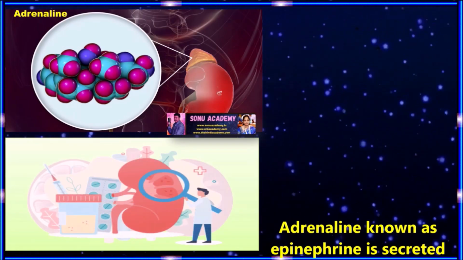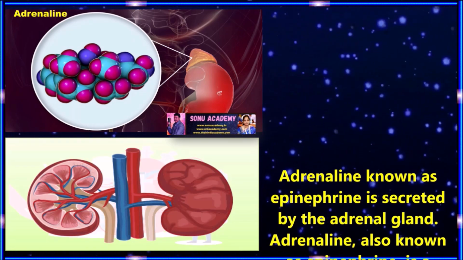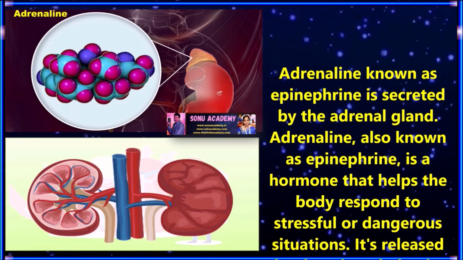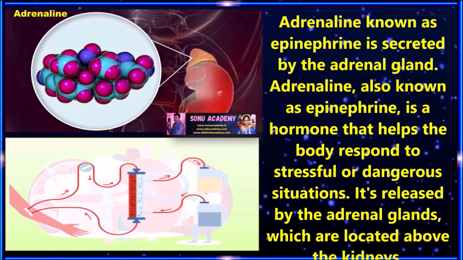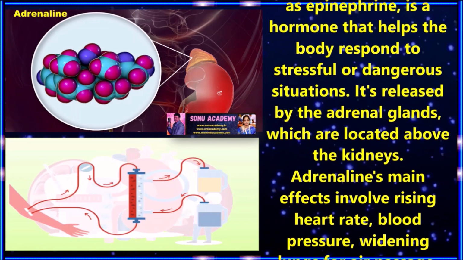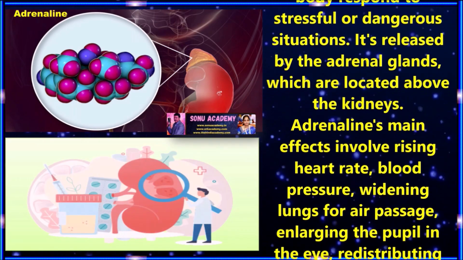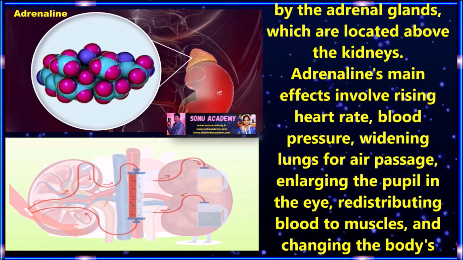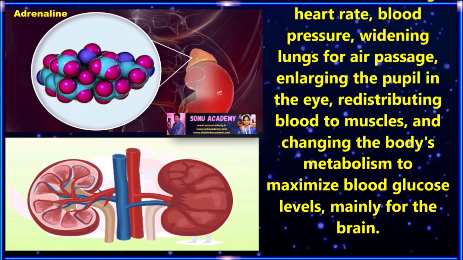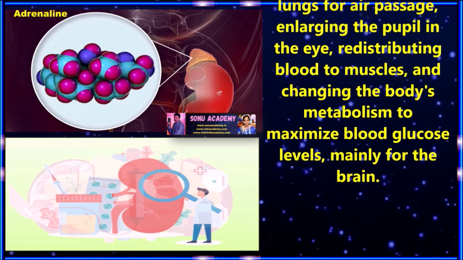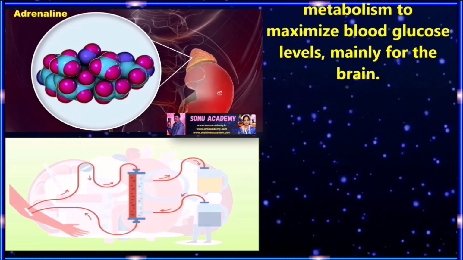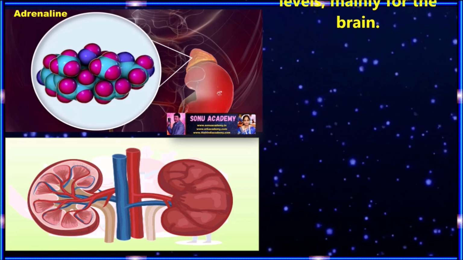Children, let us discuss the adrenaline hormone. Adrenaline, known as epinephrine, is secreted by the adrenal gland. Adrenaline is a hormone that helps the body respond to stressful or dangerous situations. It is released by the adrenal gland which is located above the kidneys. The main effects of adrenaline involve raising heart rate and blood pressure, widening lung air passages, enlarging the pupil in the eye, redistributing blood to muscles and changing the body's metabolism to maximize blood sugar levels, mainly for the brain.